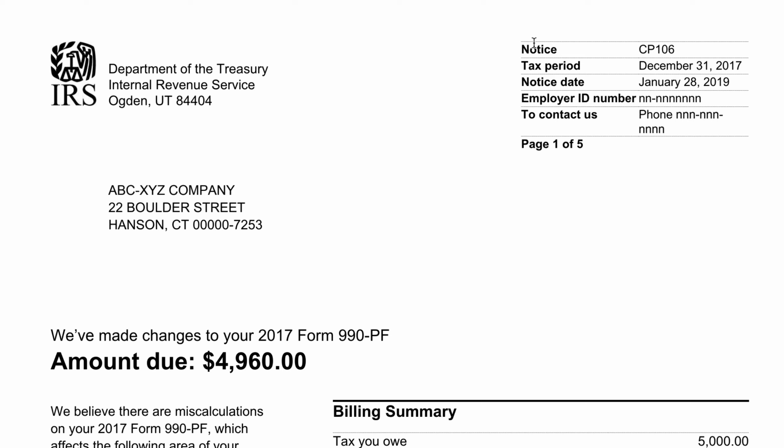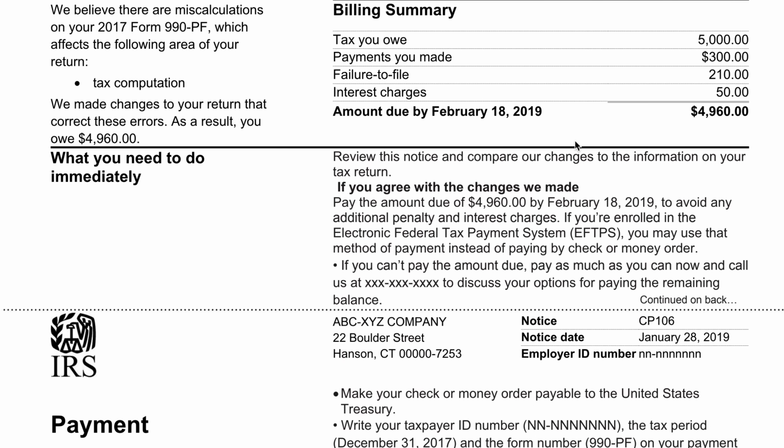So note one, at the top right-hand corner of this notice, you'll see the notice number CP106. You'll see the tax period that it covers, which is the period ending December 31st, 2017. You'll see the notice date, employer ID number, and then a contact phone number. I'll ask you to pay particular attention to the notice date, because more times than not, if there are action items, they may be tied to your notice date.